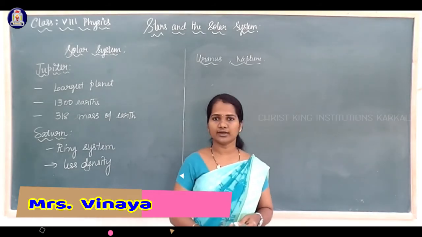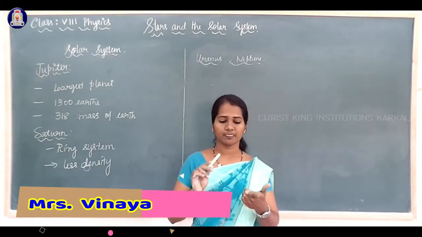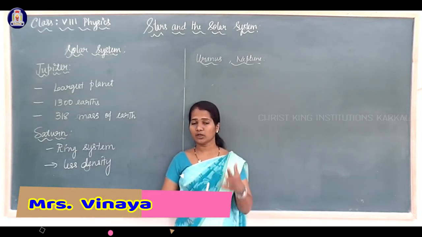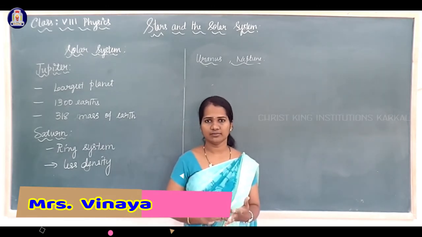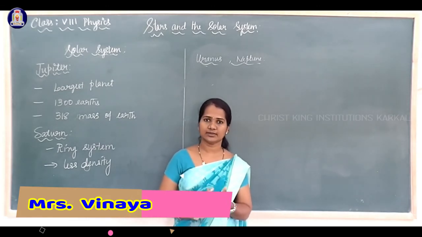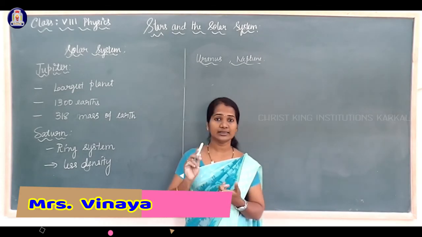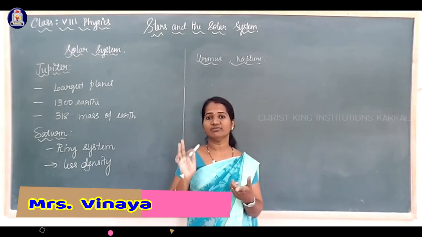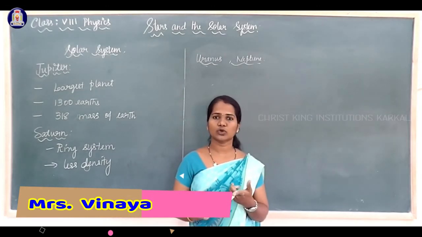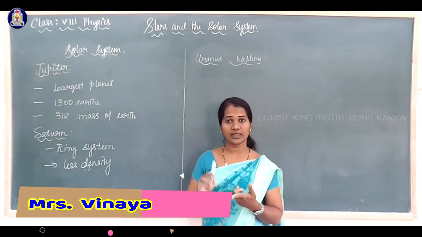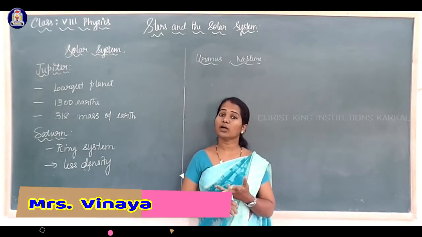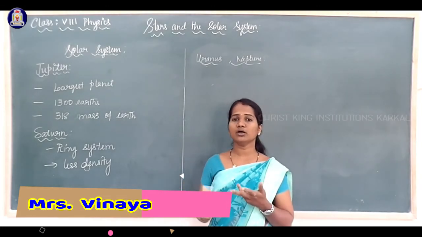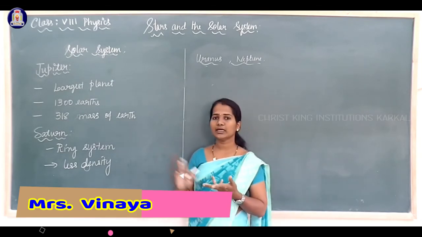The remaining 4 planets are Jupiter, Saturn, Uranus and Neptune. They are called outer planets because they are far away from the Sun. One reason is that they have a ring system. In that, Saturn has a beautiful ring system which is highly visible with a telescope, but the remaining have a faint ring system. They also have a number of moons, natural satellites. So they are called outer planets, and the remaining are called inner planets.